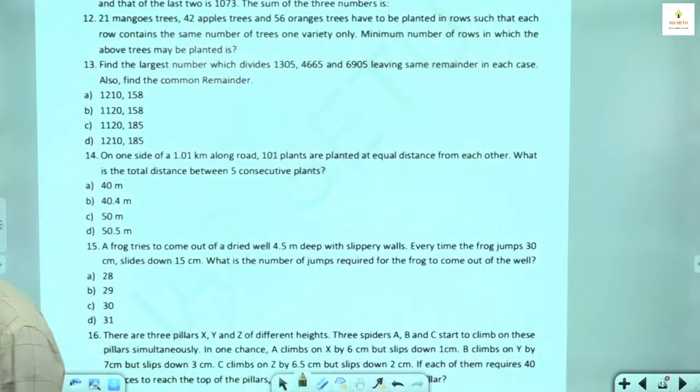Same number of trees of one variety. You write that there. Minimum number of rows in which the above trees may be planted is. Take your time. I give you 1.5 minutes for this question. Think what will be applicable. LCM और HCF. ठीक है, अपना दिमाग लगाओ.